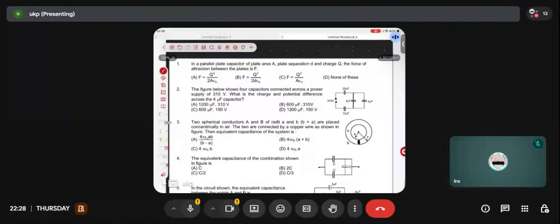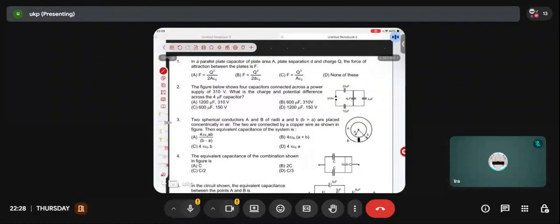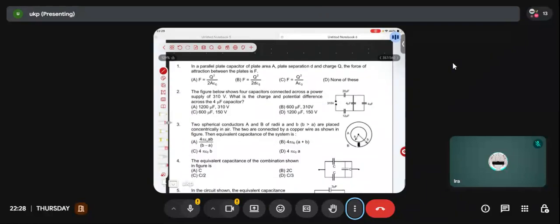Okay, so I think today's session was scheduled for capacitor, right? So we'll be having a total of 3 capacitor practice sessions. There will be a level 1 session, a level 2 session, and a level 3 session. All 3 sessions will ensure that whatever problems might come in JEE Mains session 2 or your NEET, we'll try to cover each and every one of them. So we'll be breaking down into 3 sessions.